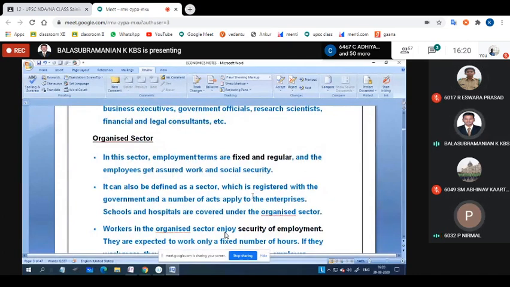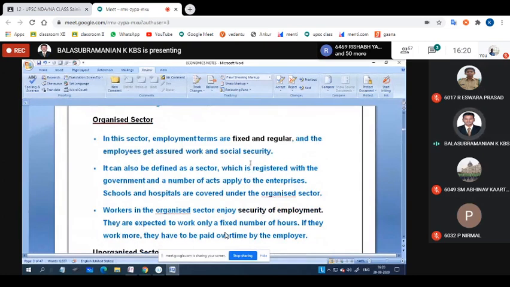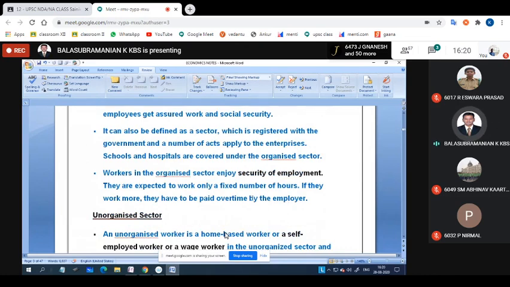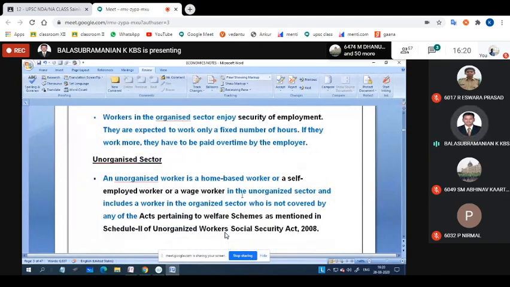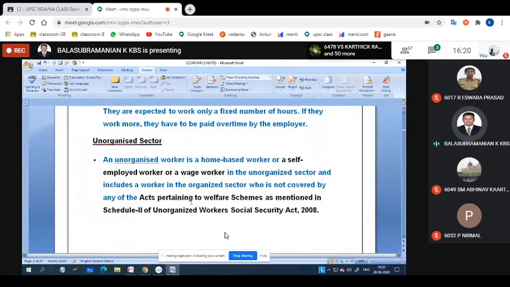Yes, sir. Okay. Organized sectors, you know that in 10th class you studied organized and unorganized. Organized means it is undertaken by the government, fixed and regular, and salaries will be there, provident fund will be there, medical security will be there. This is known as security, and employment will be there, fixed hours, and everything is okay. Okay, life security. Unorganized, in the sense, is not undertaken by the government. There is no life security. There is no job security.